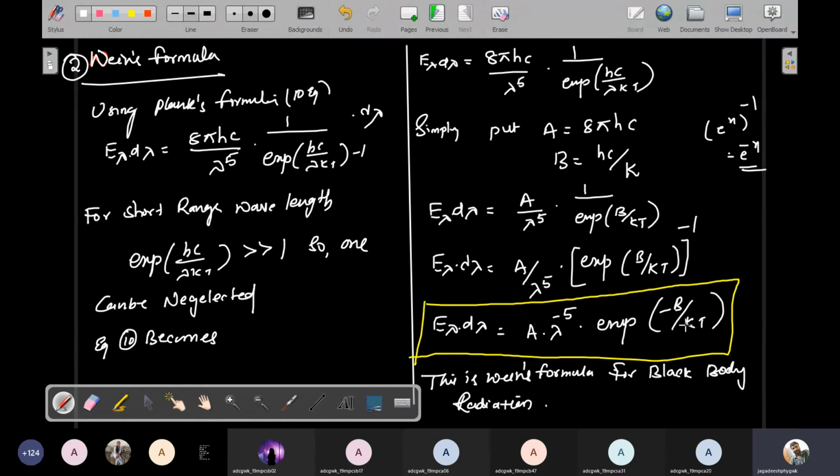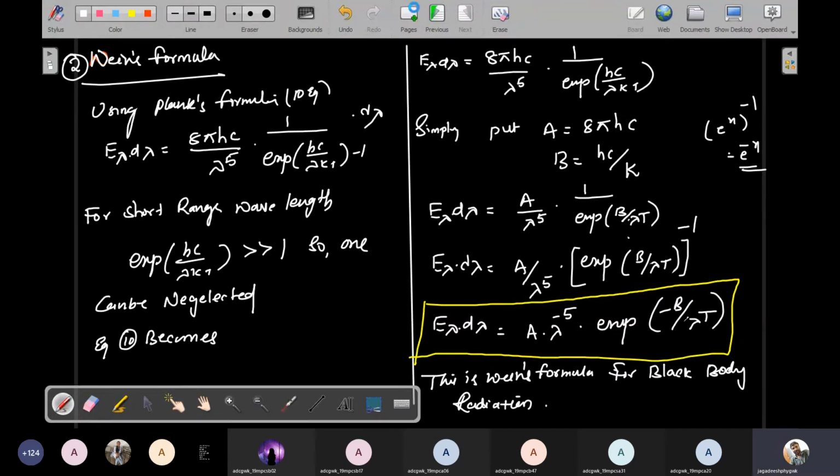Already we have the constant, so hc by k is capital B, so that is why it is lambda T. I wrote a small mistake here, so I erase these things and write clearly: this is lambda T. I mistakenly wrote k. Okay, so this is Wien's formula.